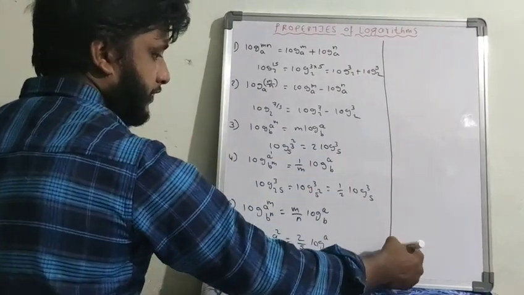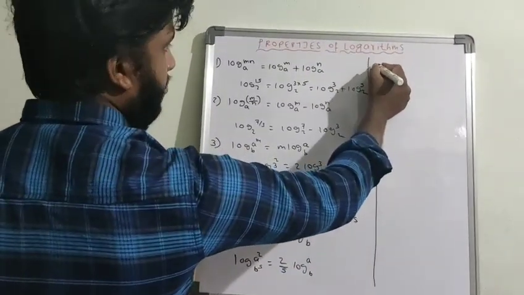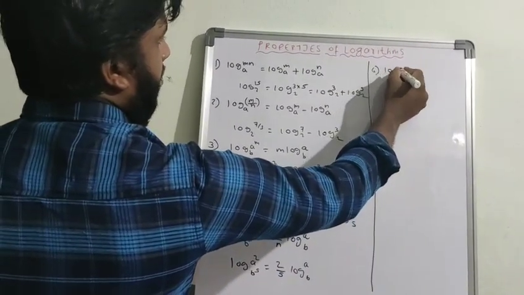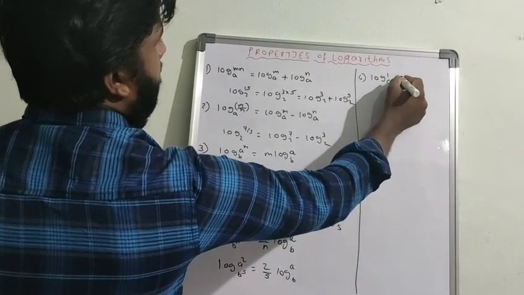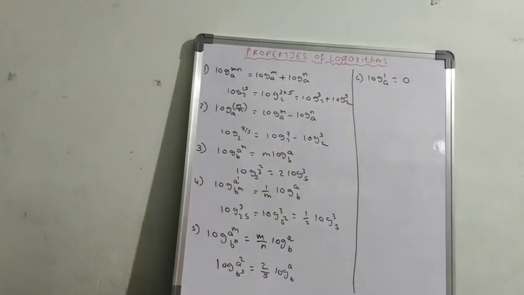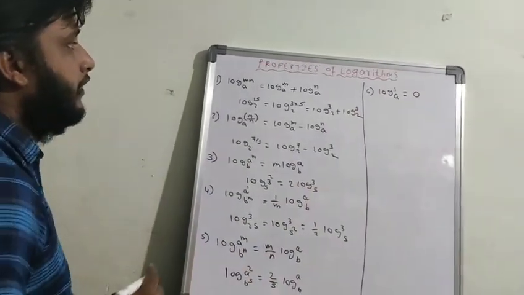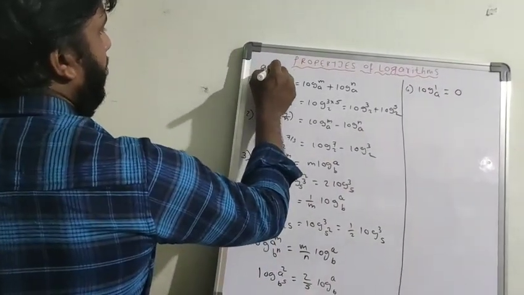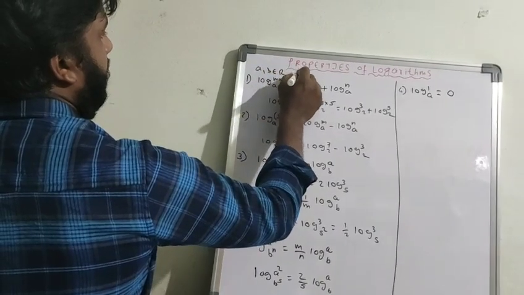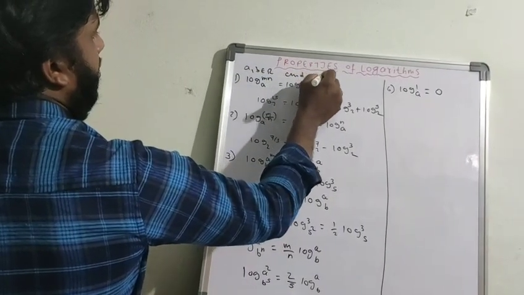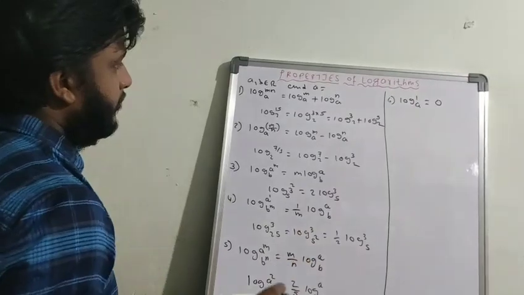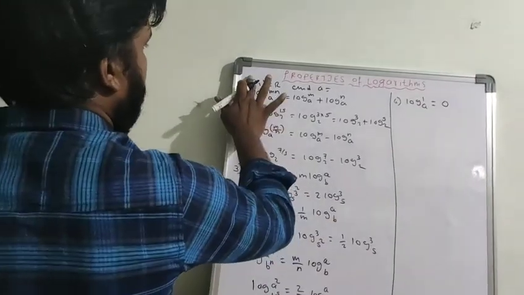Next important things, log 1 to the base a is equal to 0. Log 1 base a. These all are a, b belong to the real numbers, and b is not equal to 1. Sorry, here we applied different things.